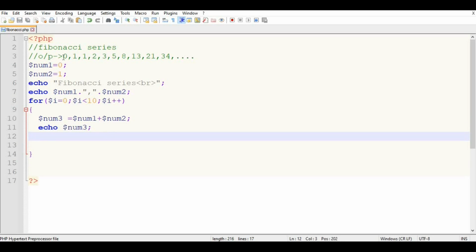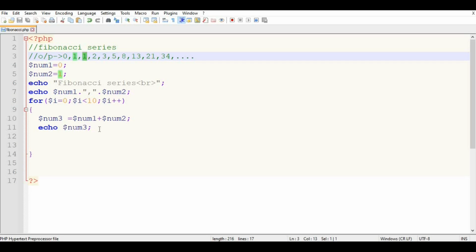So what happened here? We have to assign the upcoming values to the variables. At the first place this is num1 and this is num2, and this is our value of num3. Now in the next iteration we have to consider this one as num1 and this one as num2.